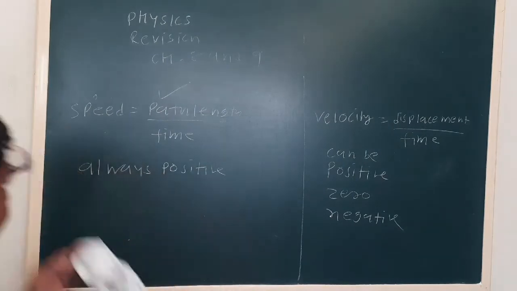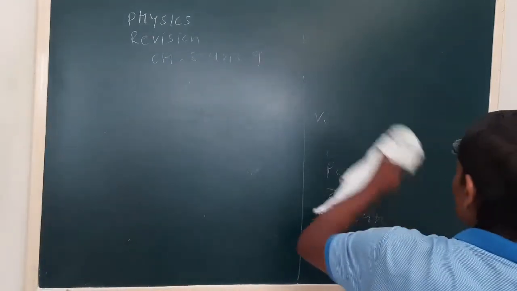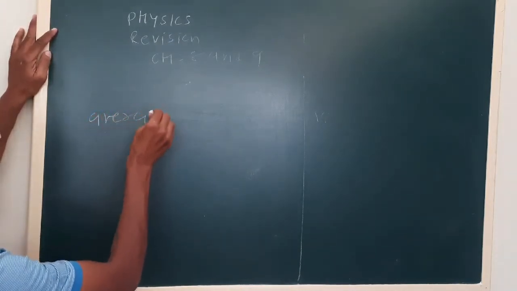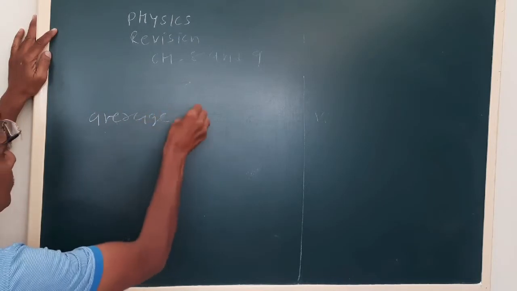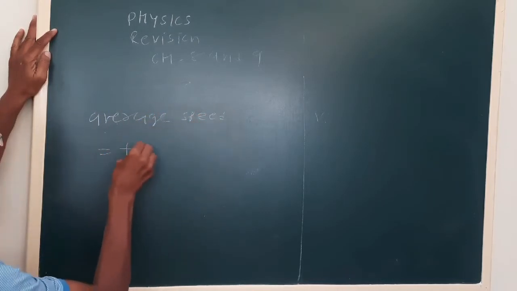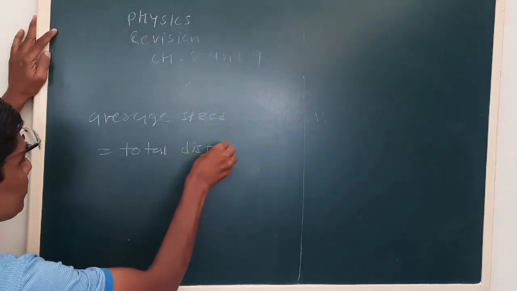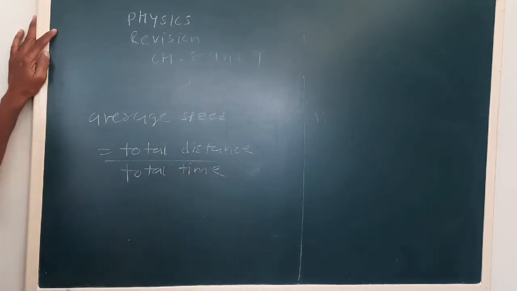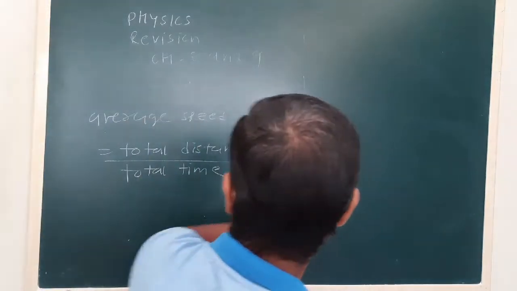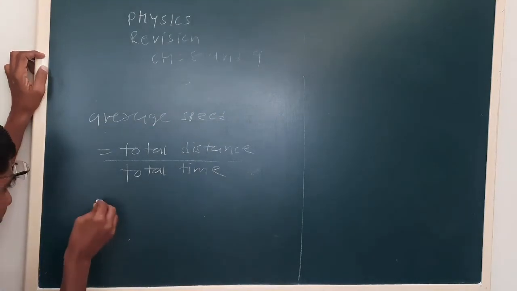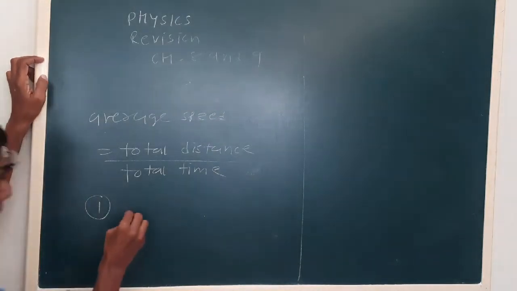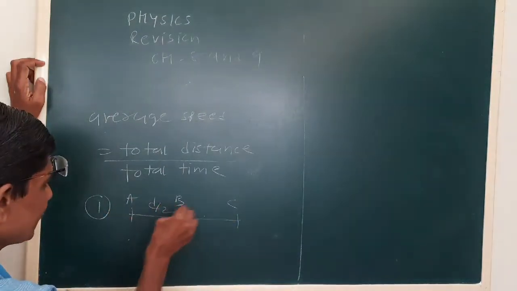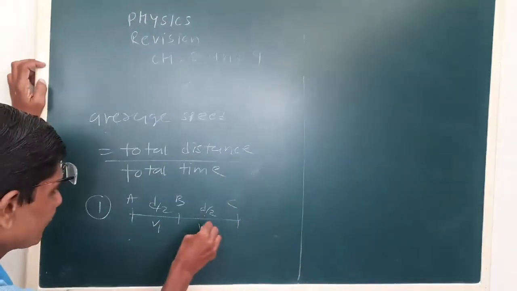Now we have to talk about average speed. Average speed is total path length or total distance upon total time. In that also we discuss the motion in two parts, where the distance is the same and the speed is different.